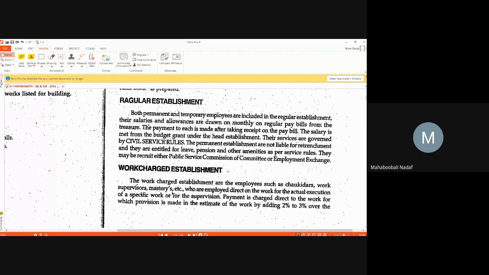They are only for that project, so they are called work charge establishment. For all the works, maybe permanent, maybe temporary, all the employees in that organization are called regular establishment. Whether this point is clear.